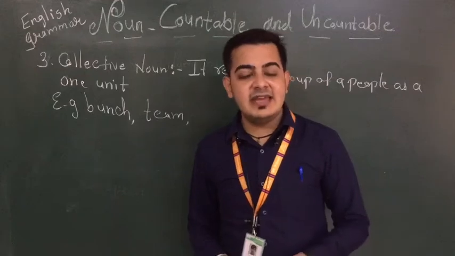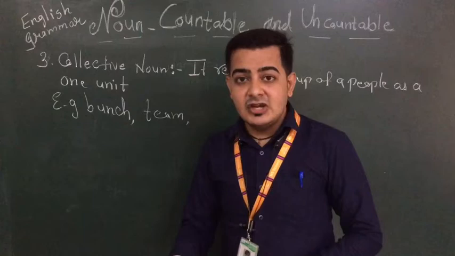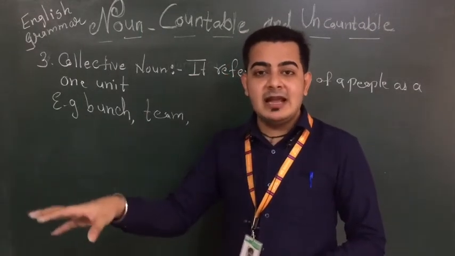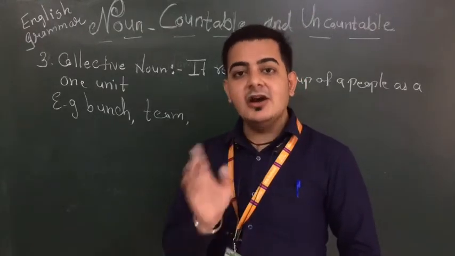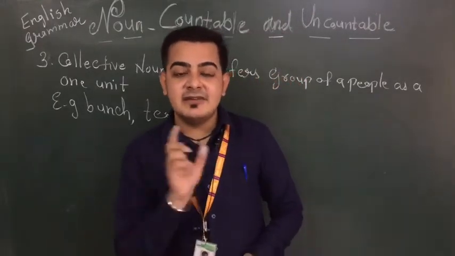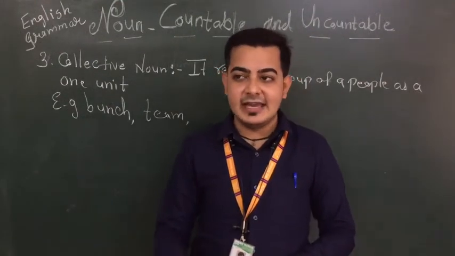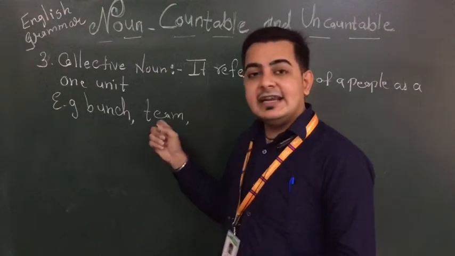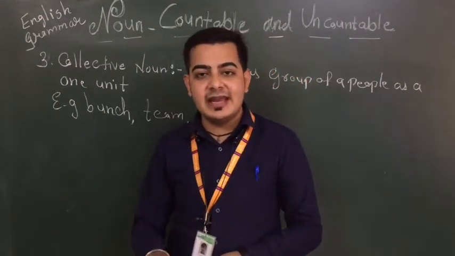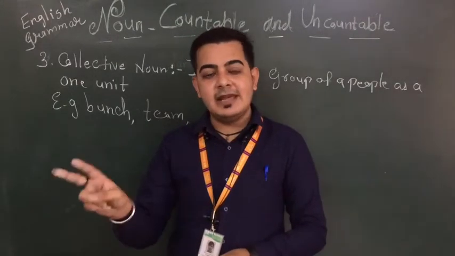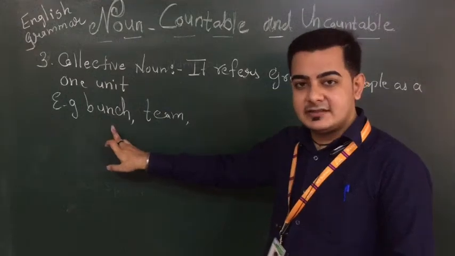In a cricket match, we have 12 players, right? But what we can say, a team. So we are not describing that 12 people are there. We are describing a word team. So it will be more than one. Team is only described when more than one person is there. If two people are there, then also we can write team, because two people are playing and they are a team, right? Next we have a bunch of keys.